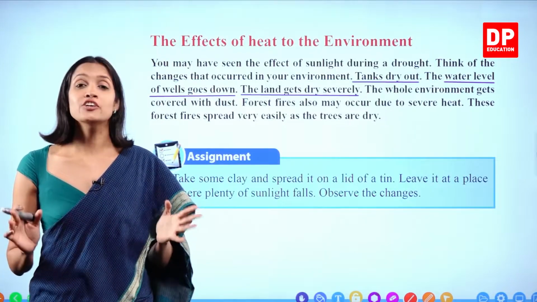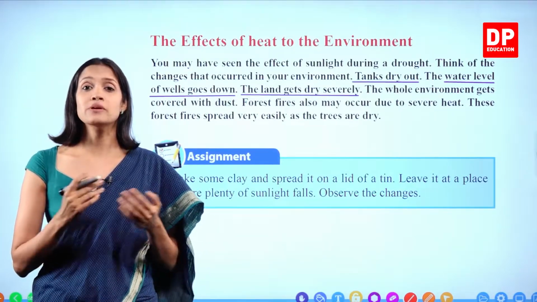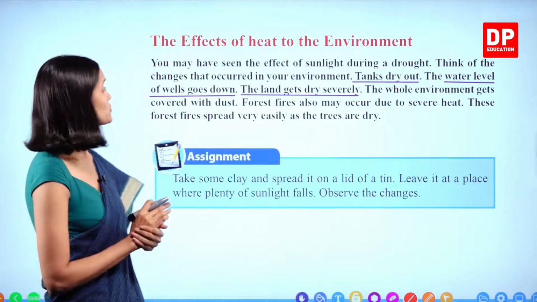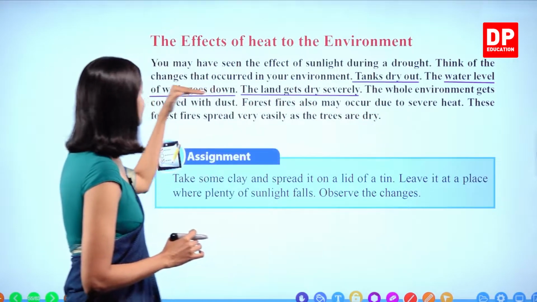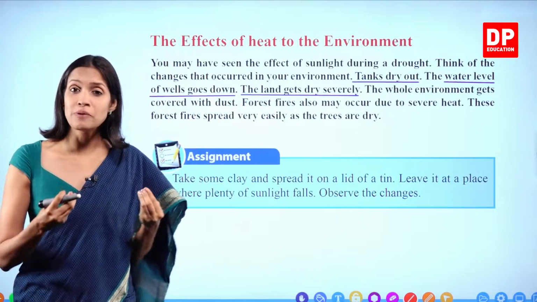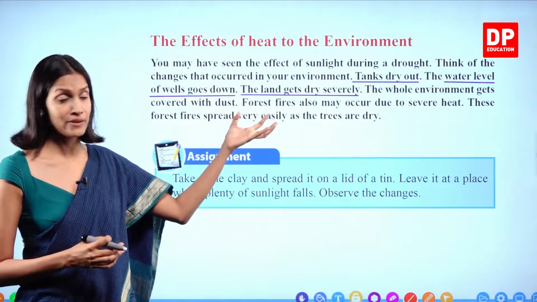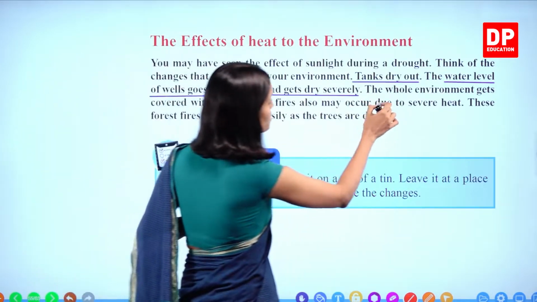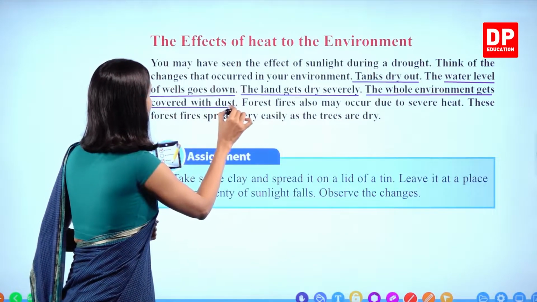Right, children. There you observed how the land gets dried out because of the drought seasons, right? Because of lack of water, the soil cracks and the entire environment dries out, okay? So the land gets dry severely. The whole environment gets covered with dust. What is the reason? Again, the soil particles are very loose, because they are not bound with water particles. What happens? The loose soil can have more dust particles, okay? The whole environment gets covered with dust, right?